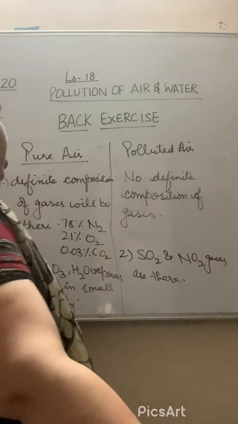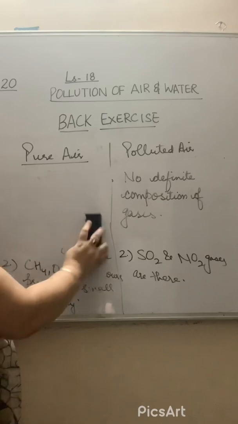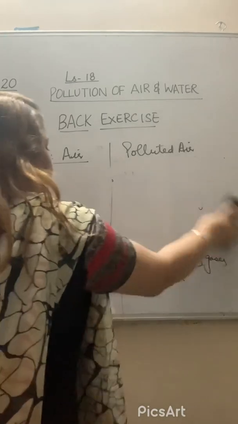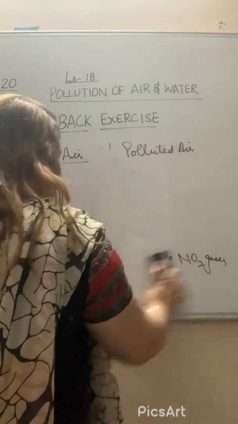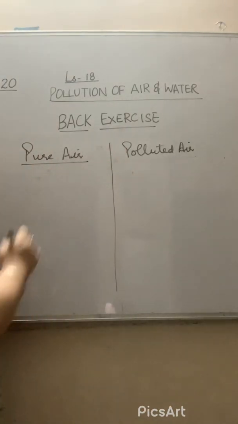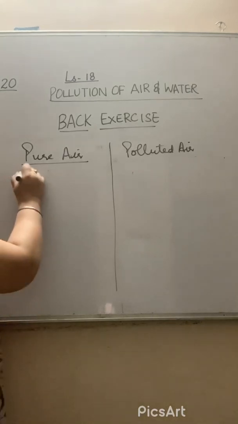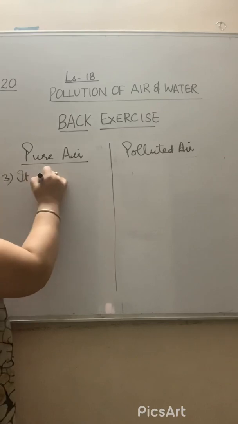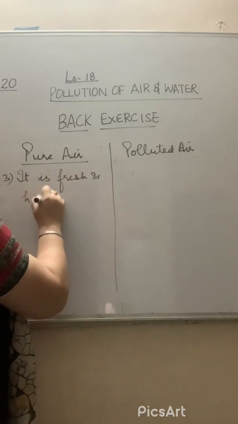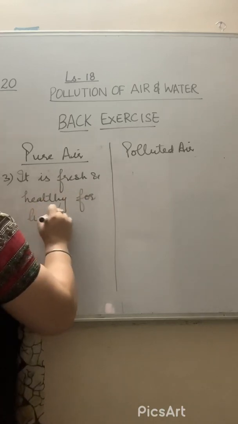The third point we will write down here. What third point will we write? It is fresh and healthy for lungs.